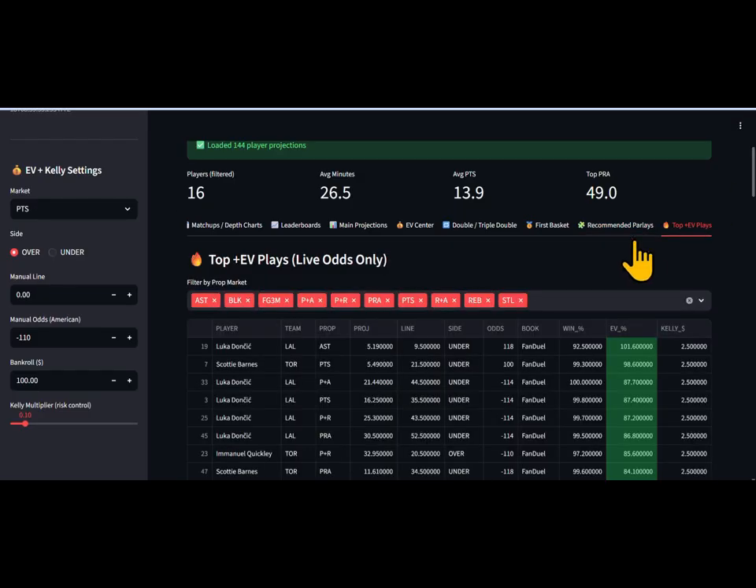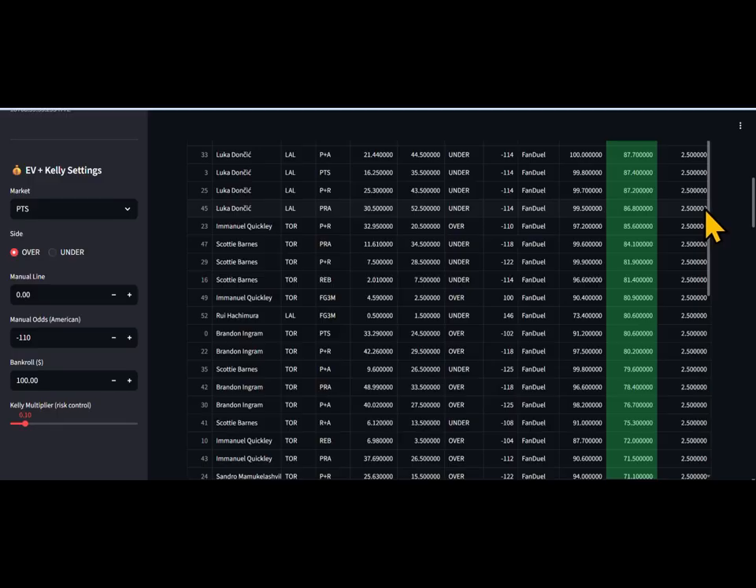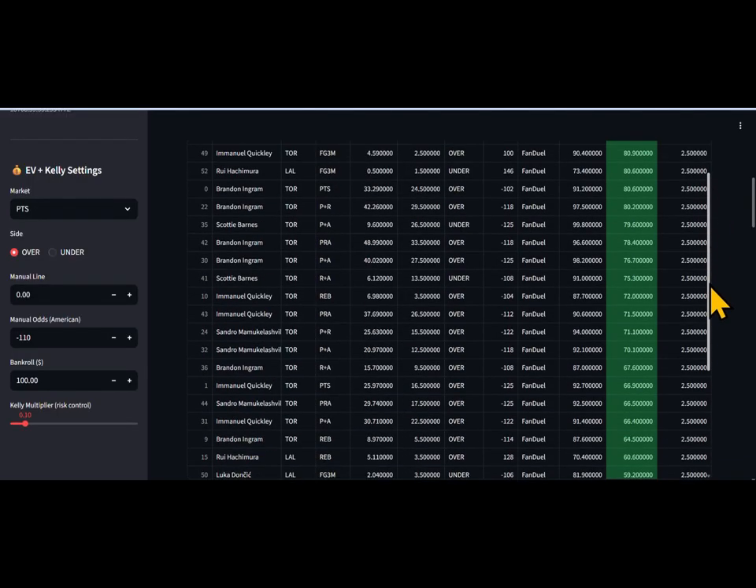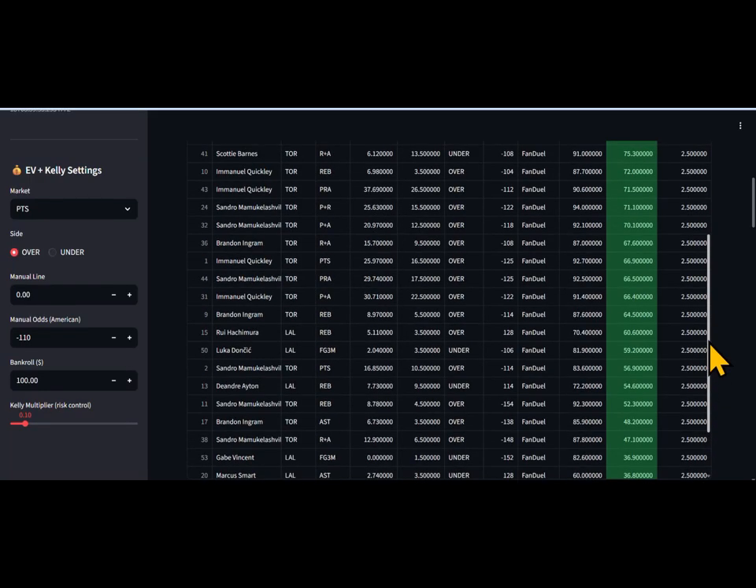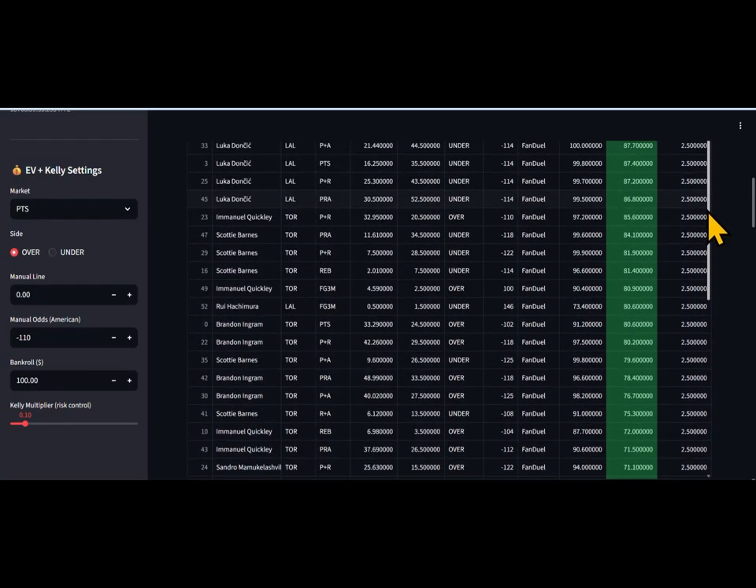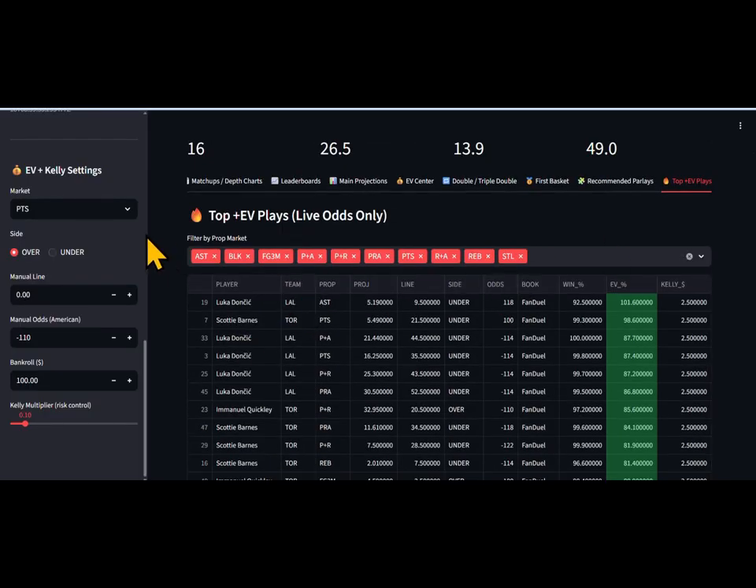Top EV plays. These are all the markets where you're going to find your top EV plays: assists, blocks, 3-pointers made, points and assists, points and rebounds, points, rebounds, and assists, just basic points, rebounds, and steals. The markets and the EV cover each one of these, every single one. And just for this team, these are all the plays you get. And these are the best lines right now. I'm a FanDuel guy, and FanDuel is absolutely cooking.